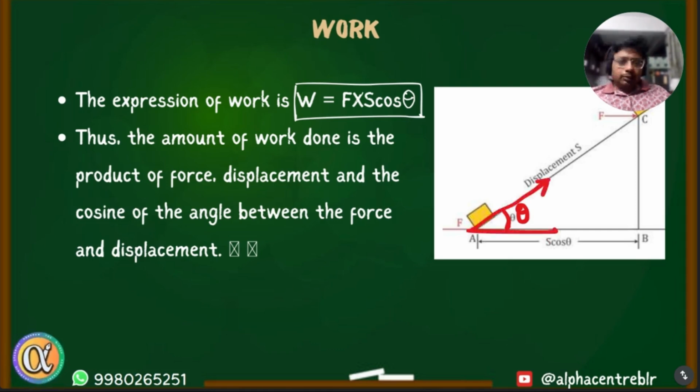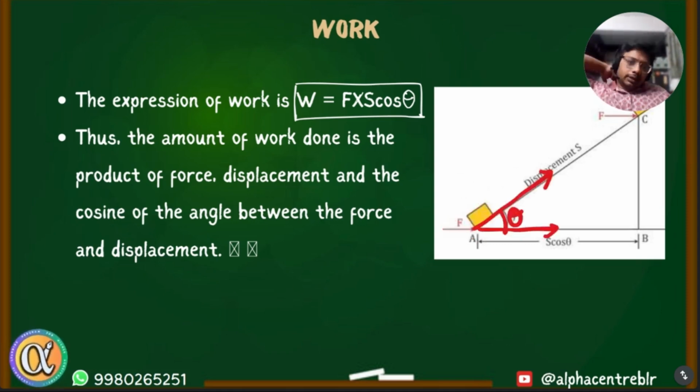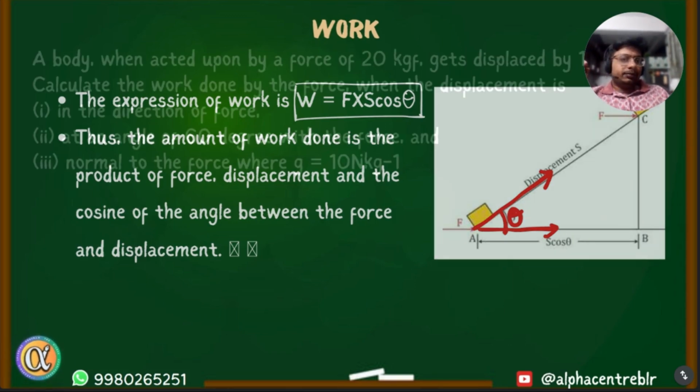In this case, the force is just being pushed horizontally, the displacement is in the direction of the incline, and the angle between them is theta. So the actual expression for work is F into S into cos theta. The amount of work done is the product of force, displacement, and the cosine of the angle between them.